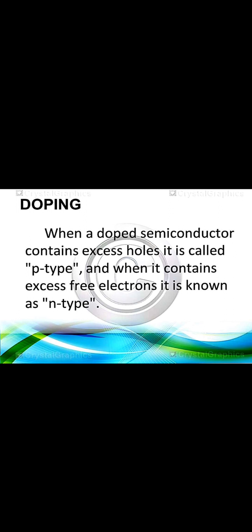And a trivalent impurity has a valence less than that of germanium or silicon. So it gives a void space, which means it provides an excess number of holes to the semiconductor. So to increase the number of electrons, we add the pentavalent impurity, and to increase the number of holes, we add the trivalent impurity. On the basis of this impurity addition, semiconductors are of two types, the p-type semiconductor and the n-type semiconductor, one positive and the other negative.